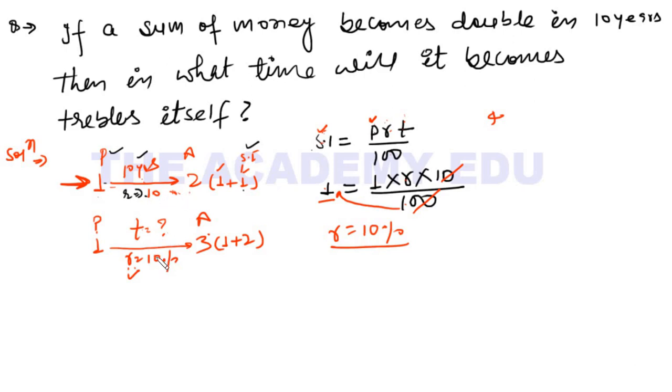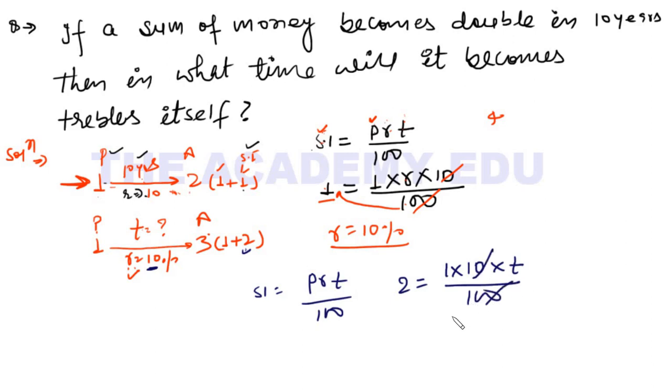Now using this rate of 10%, I can find the time. So see how I can find time here. Simple interest is equal to PRT upon 100, right? So what is simple interest? Here my simple interest is 2 rupees. Principal is 1 rupee. R is 10 and the time I need to find, upon 100. 0, 0 cancel, 10 multiplies here. So 10 into 2, 20 years is my answer.